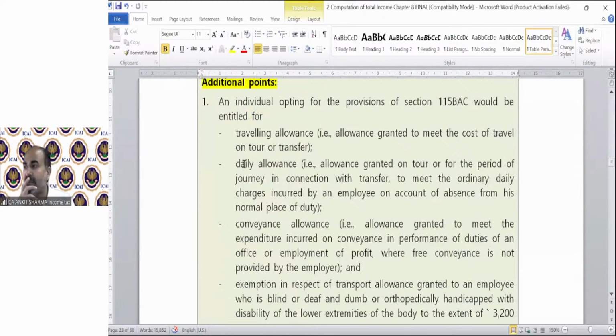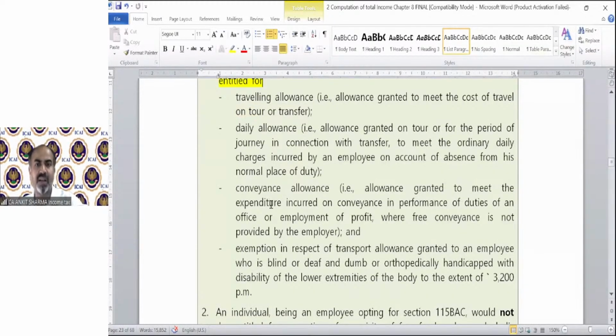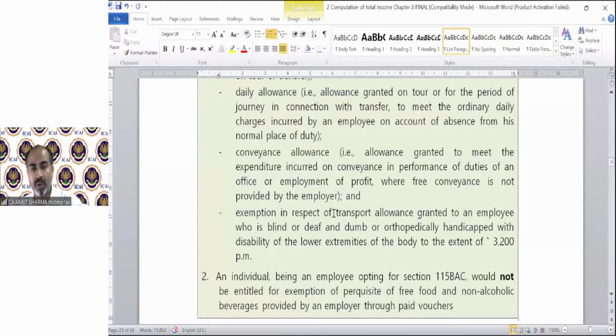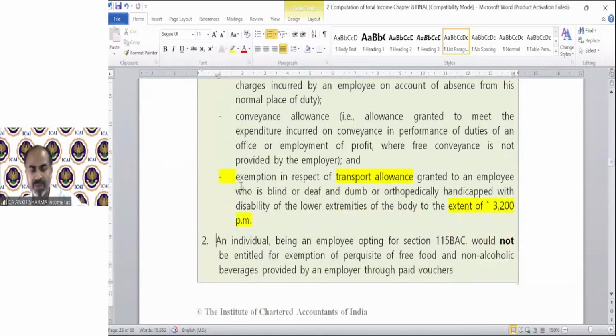Okay. An individual opting for the provision of section 115BAC would be entitled to only these kinds of allowances: traveling allowance, daily allowance, conveyance allowance, and transport allowance for blind or physically handicapped up to 3,200 rupees per month. You must have gone through it in the salary chapter, of course.